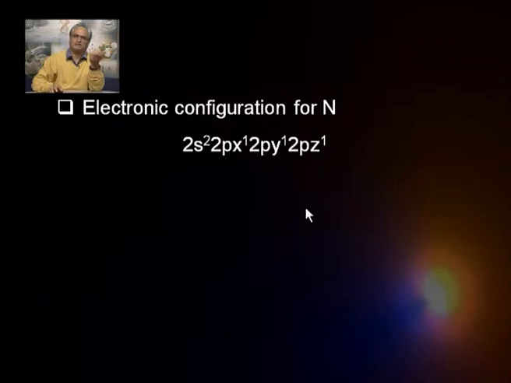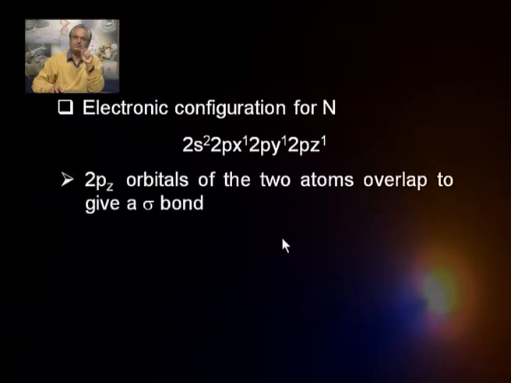For nitrogen, the electron configuration is 1s2, 2px1, 2py1, 2pz1. We know that because this is the valence shell electron configuration. Suppose there is one nitrogen atom here, another nitrogen atom there. So, there is a 2s orbital here, and 2px, 2py, 2pz, the 3 orbitals.